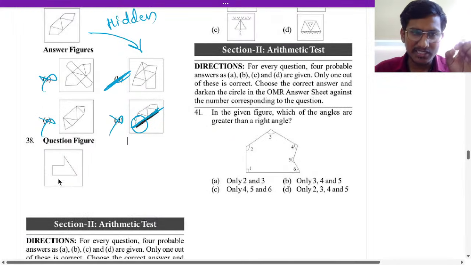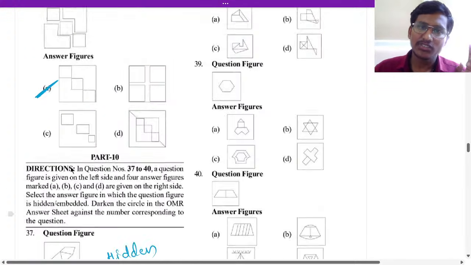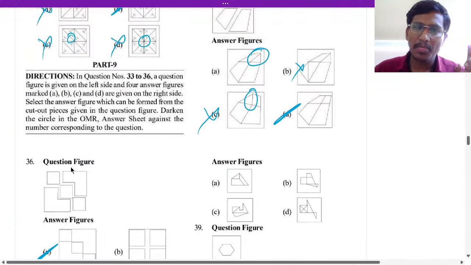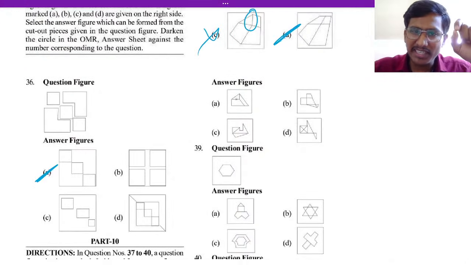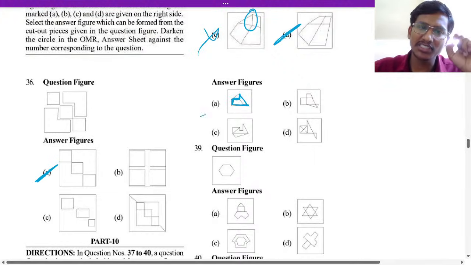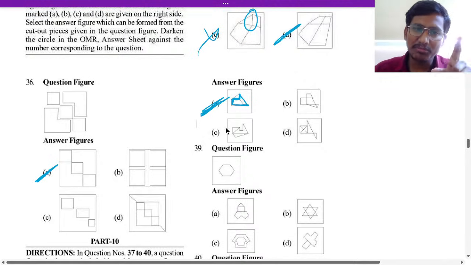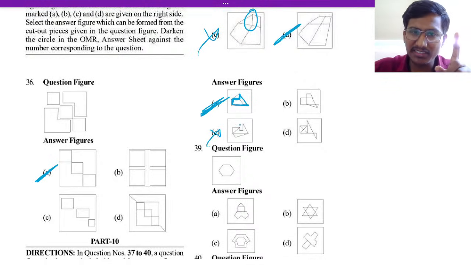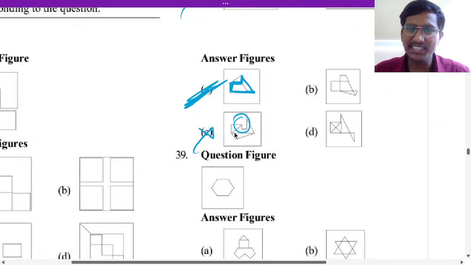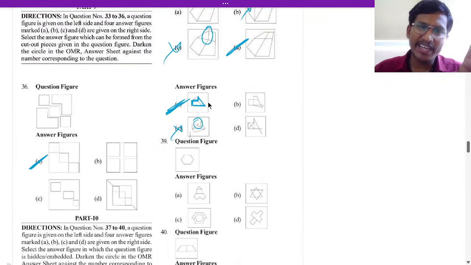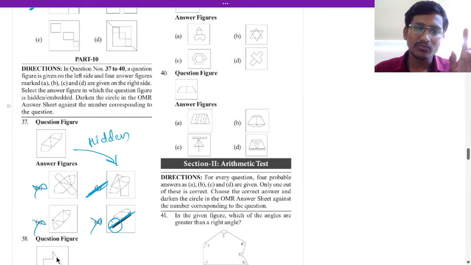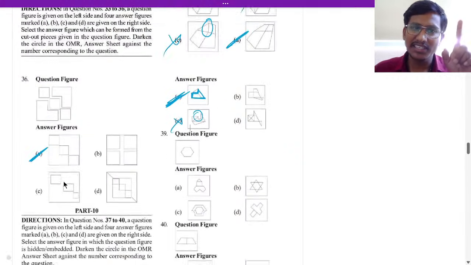Now 38, where this figure is hidden, we'll see here. So 38, if you see, yes, here are the answers. Option A is the answer here. It is hidden here. Okay, that is 38 is hidden in option A. Not in B. C, don't be confused in C. It is a wedge here, that is an inside wedge here. Don't mark C. So A is the answer for 38. It is like this, the figure is hidden here.